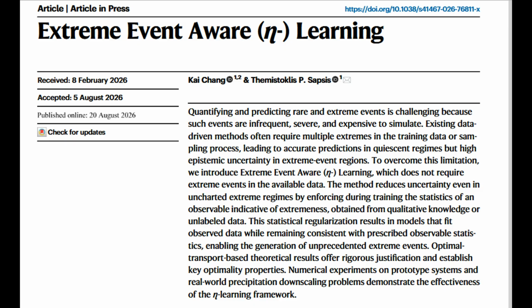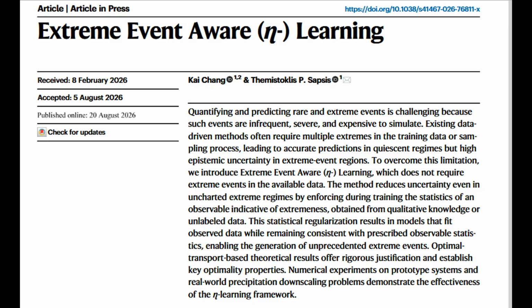The learning objective combines two terms: total loss equals supervised loss plus lambda times Wasserstein distance between the learned distribution and the reference distribution, where supervised loss ensures accuracy in data-rich regions. Wasserstein distance forces the model's output distribution to match a prescribed extreme event distribution nu. Lambda is a balancing parameter.